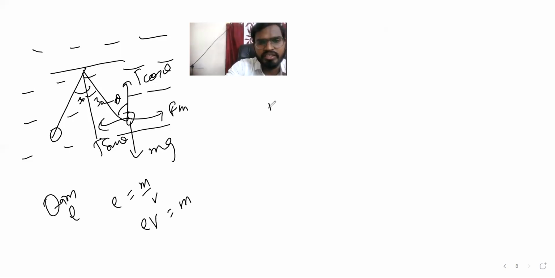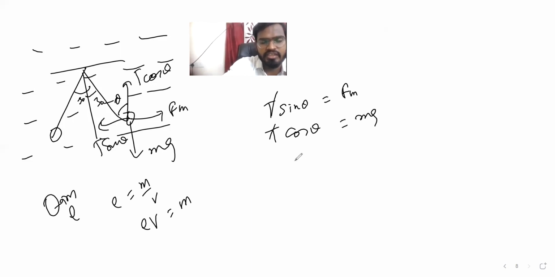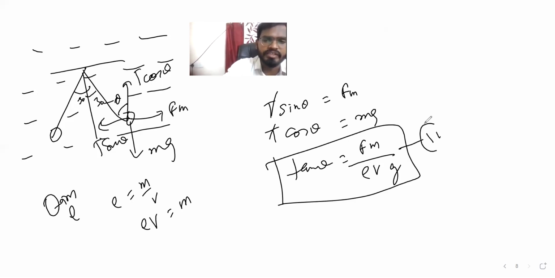Now again we can say T sin theta is equal to Fm, and T cos theta is equal to mg. Then again T cancels out, tan theta is equal to Fm by m, that is rho V, into g. So two equations we got, guys.